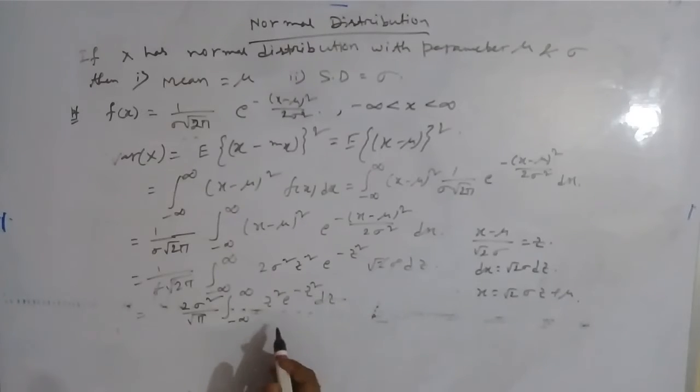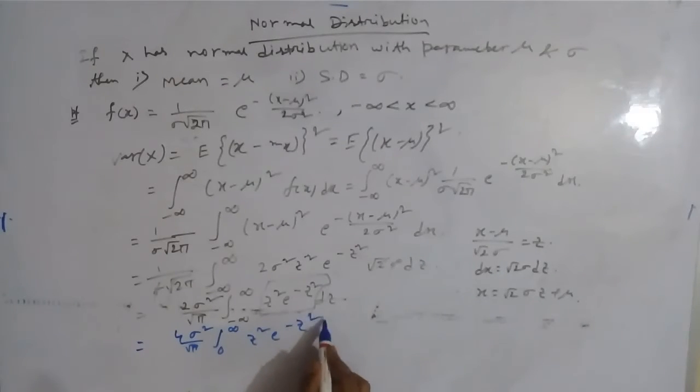Here you see that this is an even function. So we can write this as 4 sigma square by root pi into the integral from 0 to infinity of z square e to the power minus z square dz, since the function is an even function.